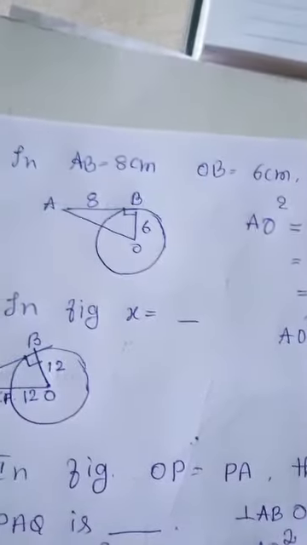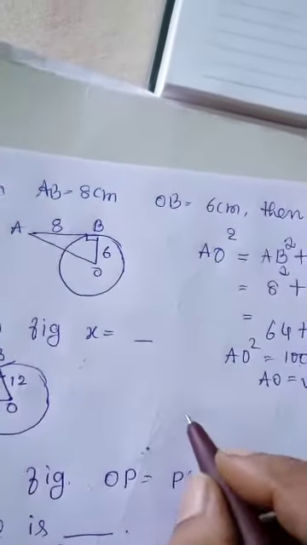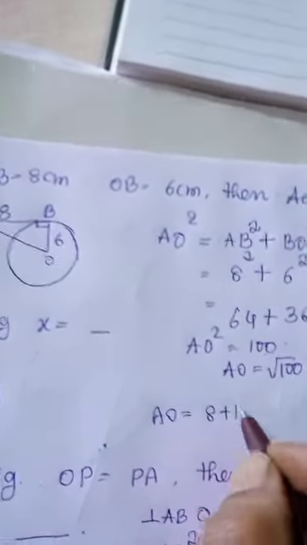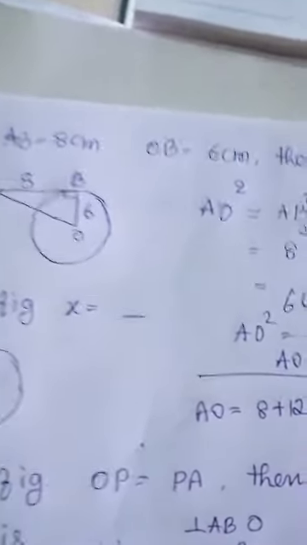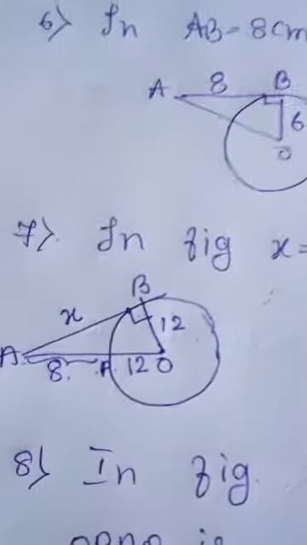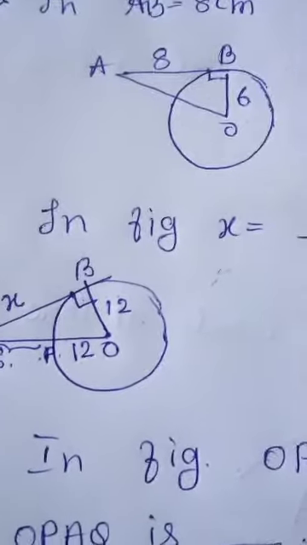So, there we find AO is equal to 8 plus 12. Now, AO square is nothing but